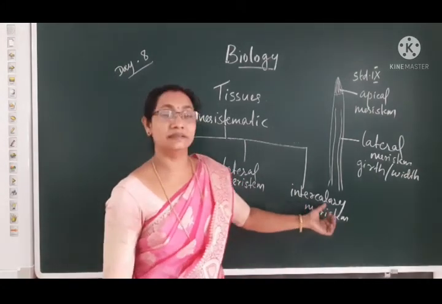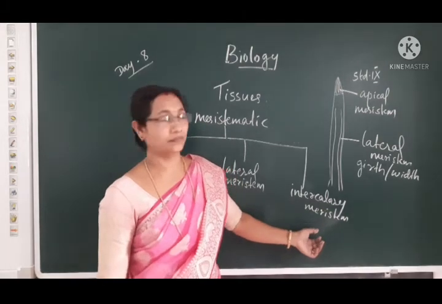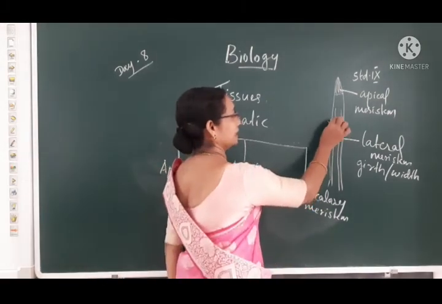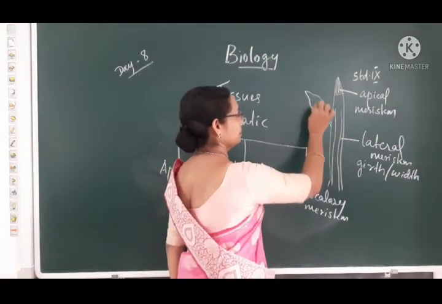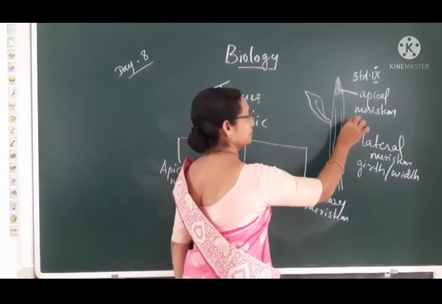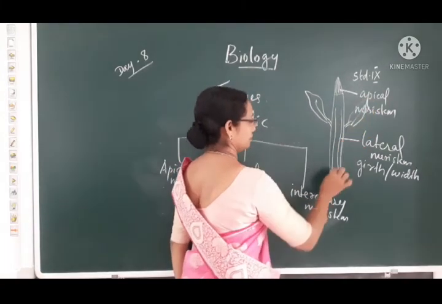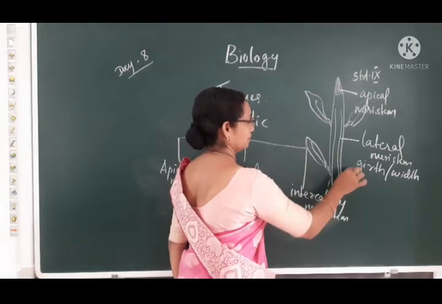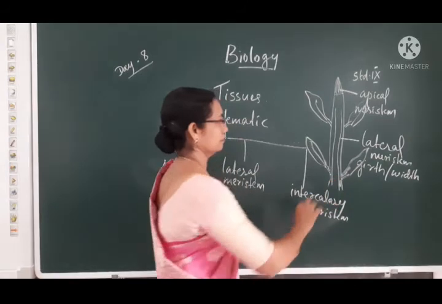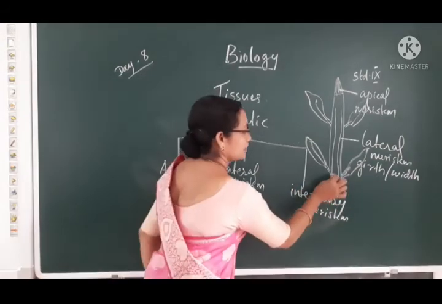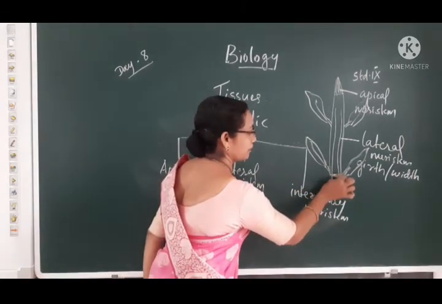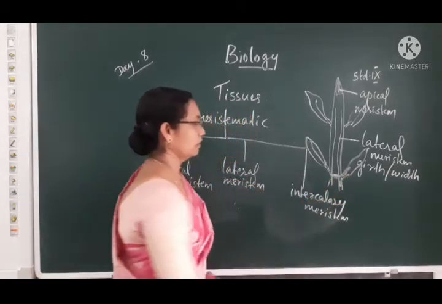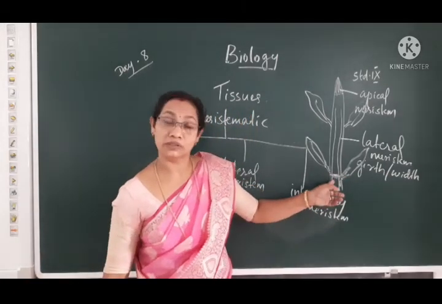Then intercalary meristem. This intercalary meristem is present at the base of the leaves or at the place of nodes.